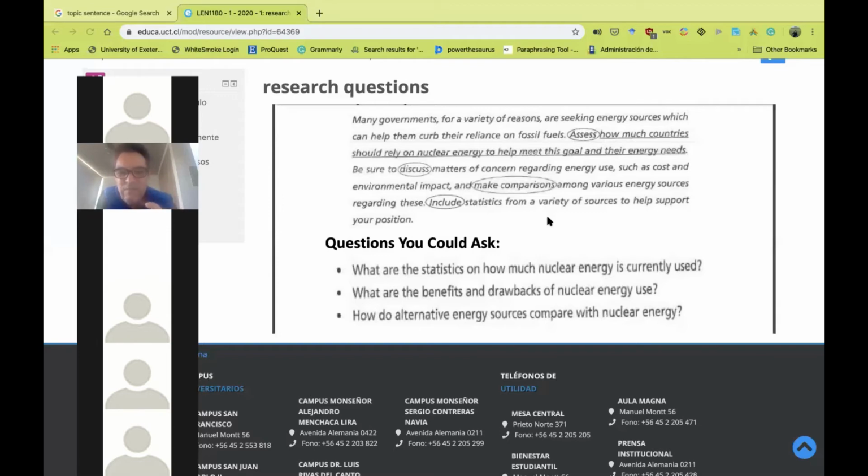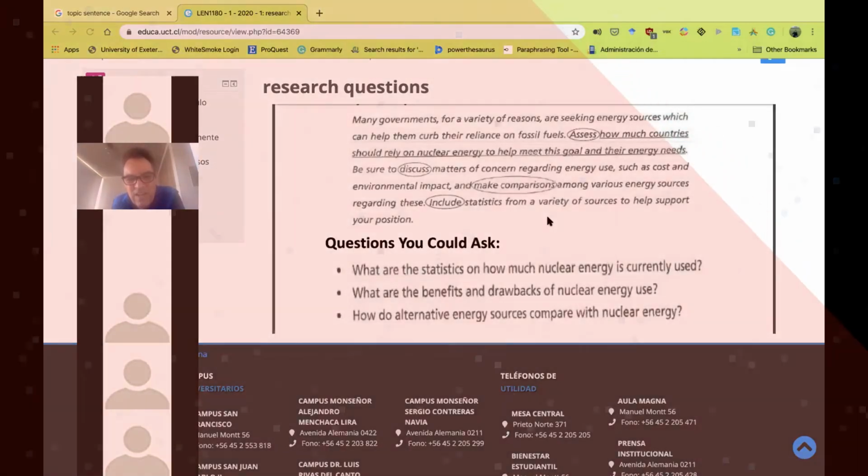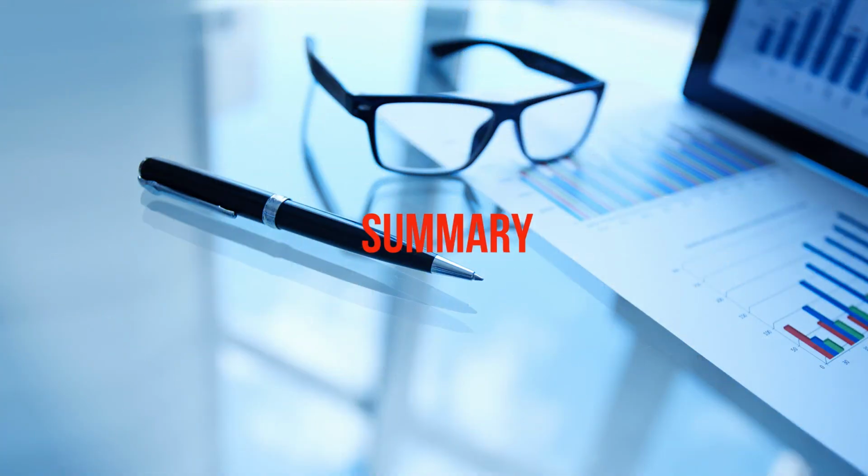Each verb means something different. In this case, you have to go through 4 different things. Many students fail the writing or fail the task just because they don't follow the instructions. Okay, they start just writing, but they don't pay attention to what they should do in order to write a clear essay, right?